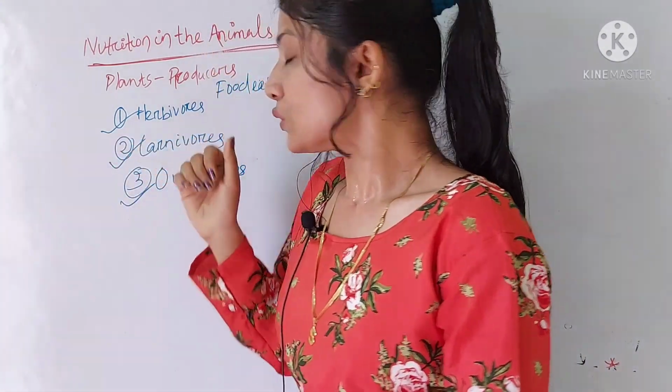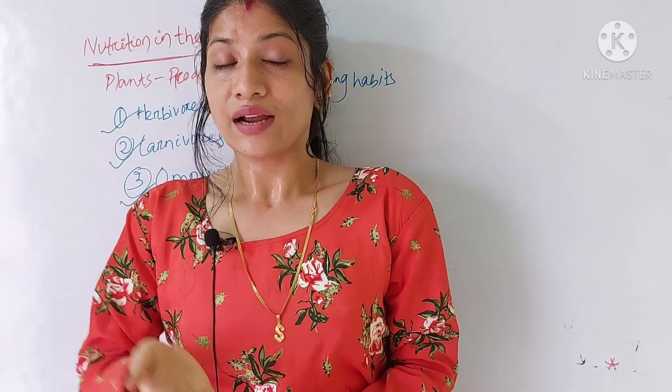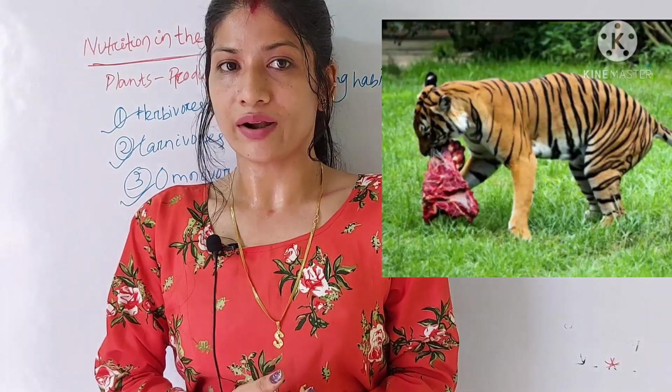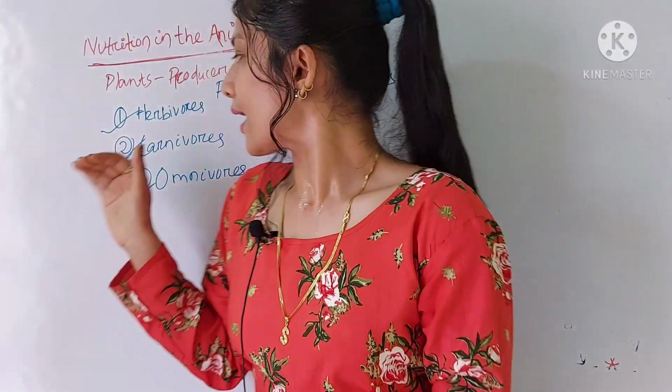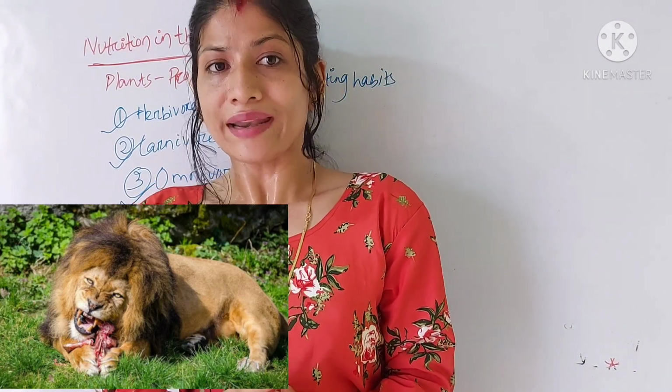Okay, then comes the carnivores. The carnivores are the organisms who eat only the animal product. That means they are only the animal eaters.